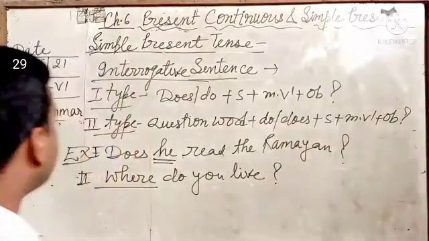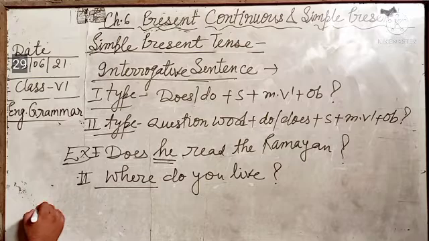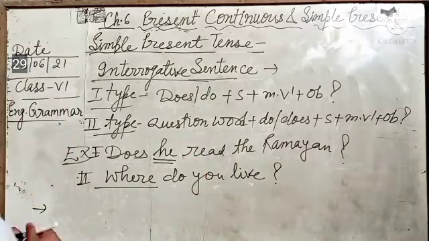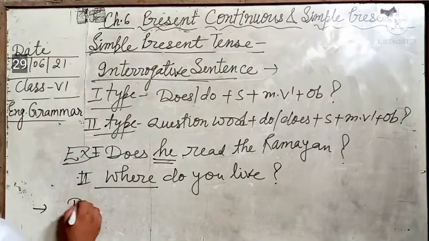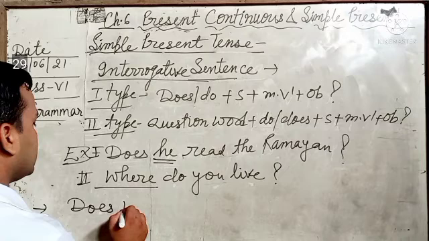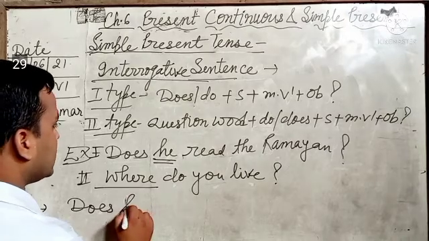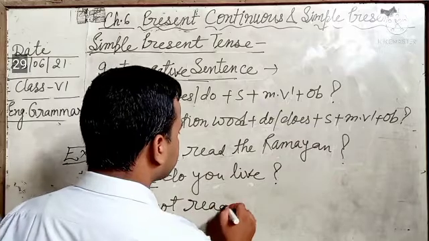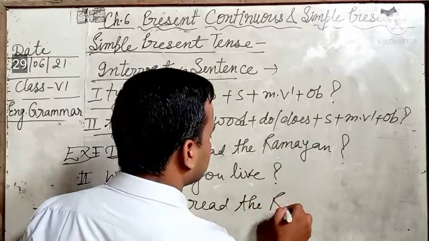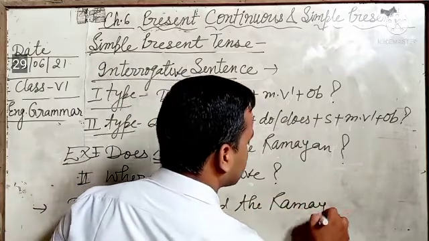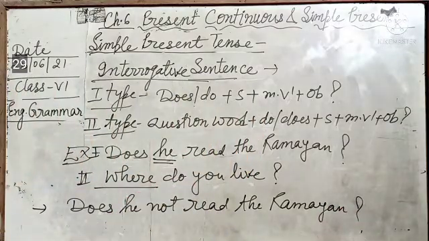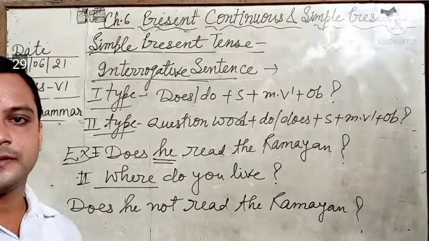Okay? Students, when the sentence will be interrogative negative, what we do? We add not just after the subject in interrogative negative. For example, does he not read the Ramayana?